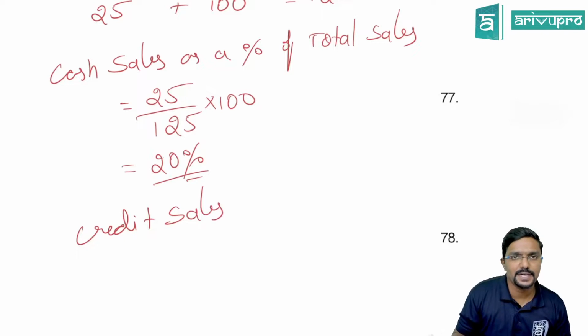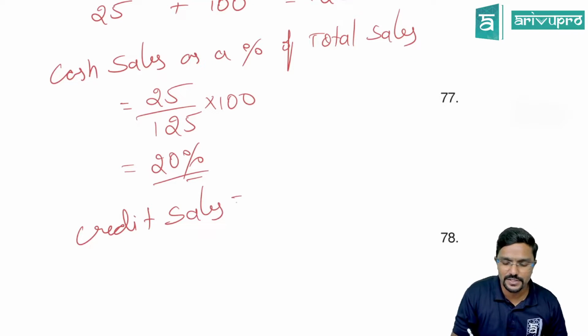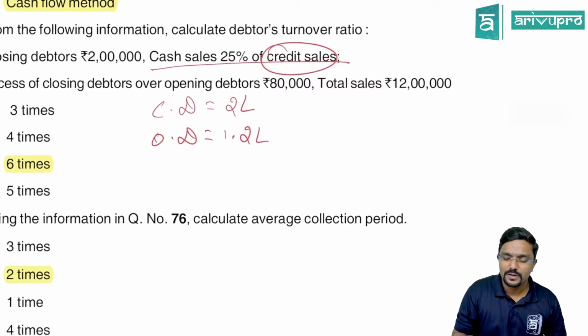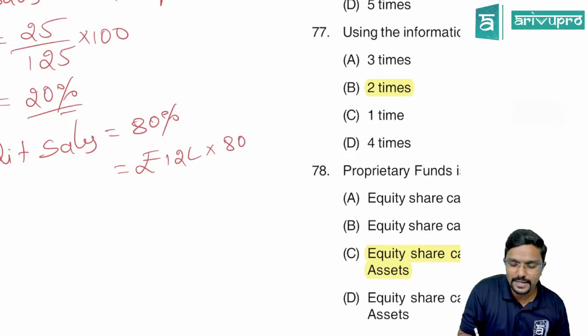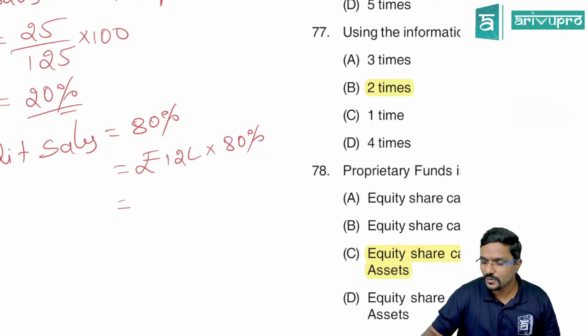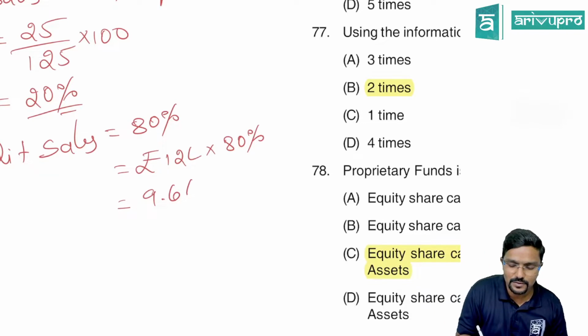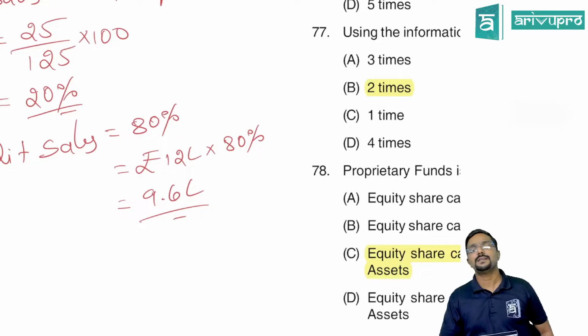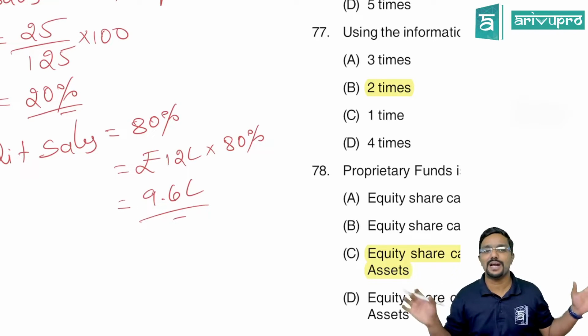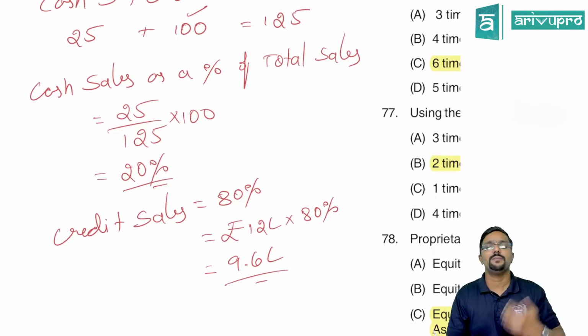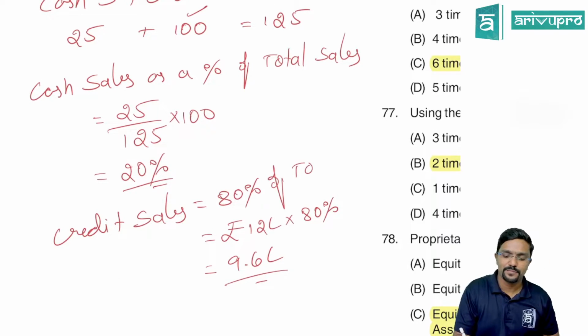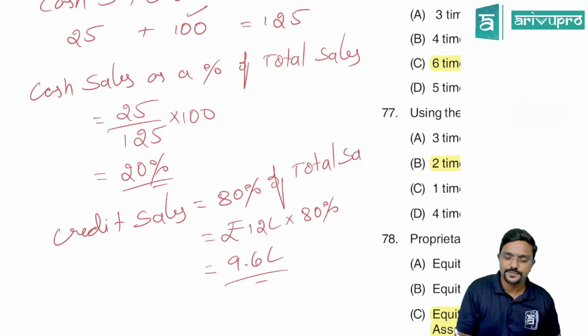Because when we are calculating debtor turnover ratio and all, we require credit sales, which is 80%. In rupees, how much will it be? 12 lakh into 80%. So 12 into 80%, it is 9,60,000. 9,60,000 is the credit sales. Hope you guys are clear. Cash sales is 20% of total sales, means credit sales will be 80% of total sales. That is the remaining.